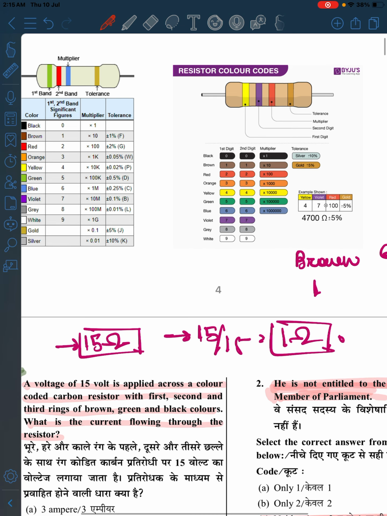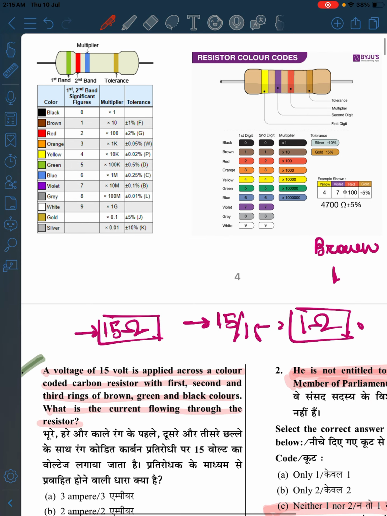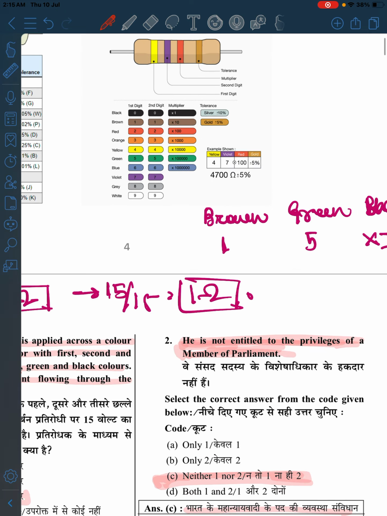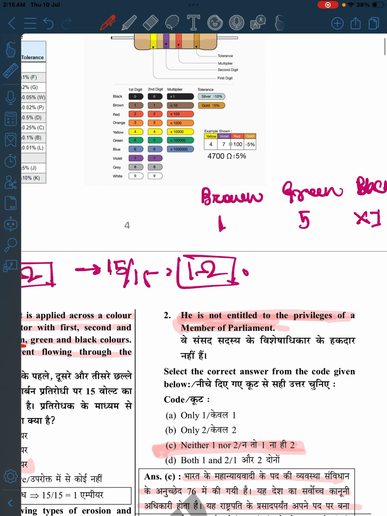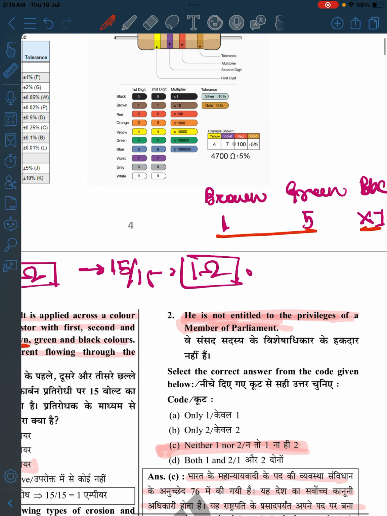In color coding, black is denoted with 0 multiplier, brown is 1, red 2, and orange 3. So here it's brown, so brown is 1, green is 5, and multiplier is 1. So we have a total of 15 ohms.